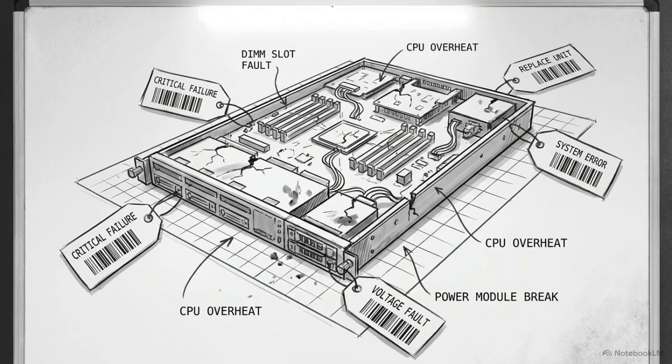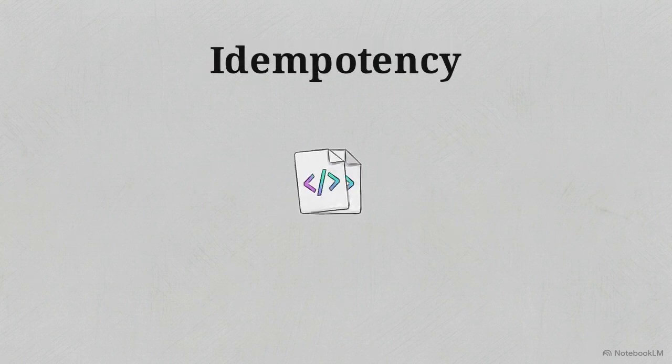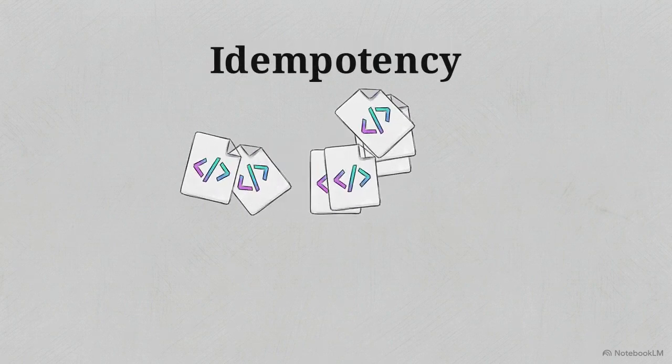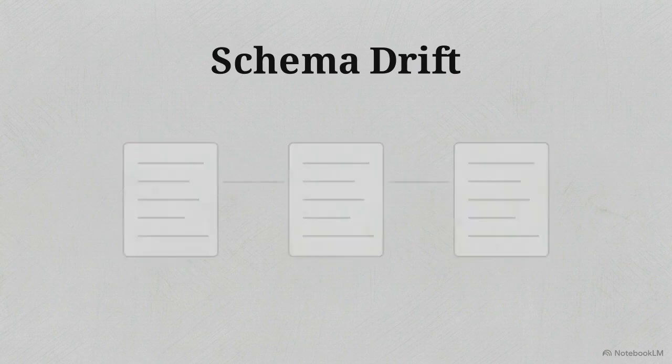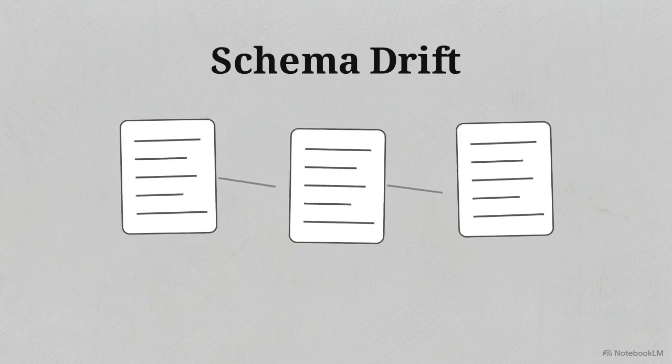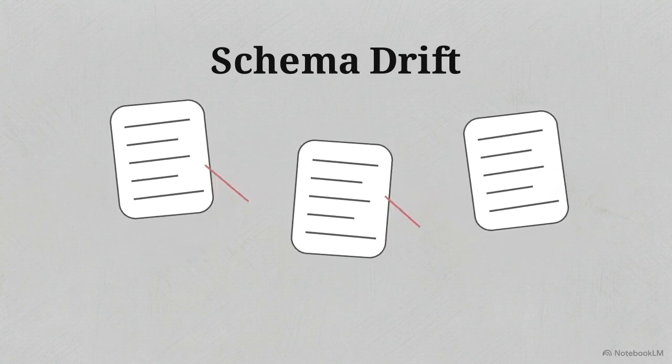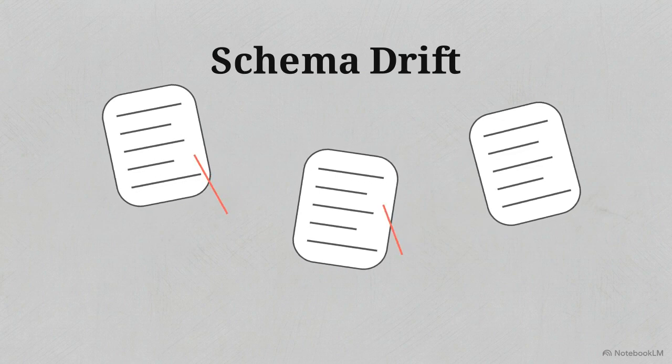Before building the pipeline, we must analyze the 4 failure modes that occur when agents are granted open-loop write access to persistent stores. The first is the idempotency failure. Agents without state awareness will generate redundant, duplicate content every time a task gets reinvoked. Second is schema drift. An LLM's Markdown formatting naturally deviates over time, breaking automated parsers and severing links to downstream tools. Third is the race condition.